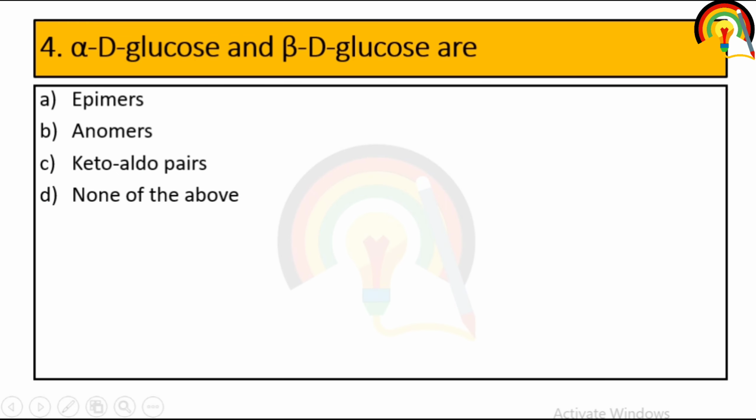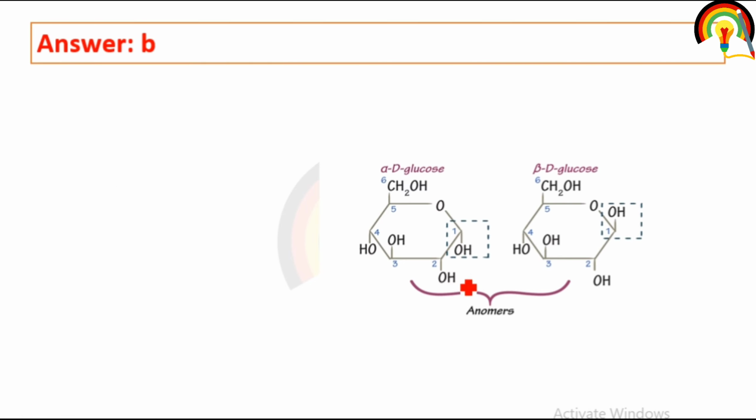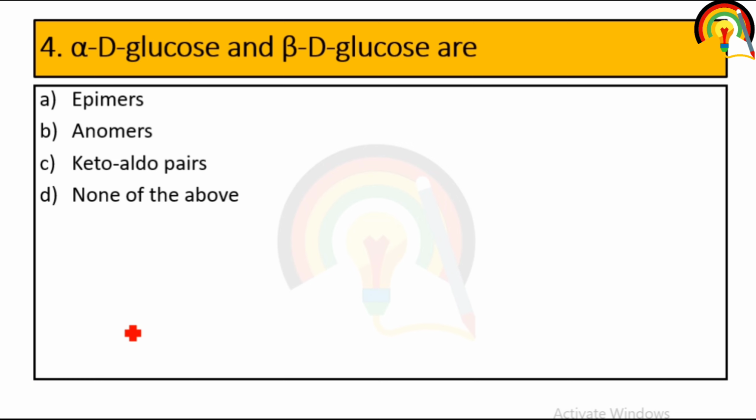Next question is, alpha D-glucose and beta D-glucose are. So in alpha D-glucose, alpha is when OH is present on the below side, and when OH is present on the above side, that is called beta. This is carbon number first, this is also carbon number first, but in this case OH is present below, that's why it's called alpha. If there is a difference in the position, that OH is present below or above, then they differentiate alpha and beta configuration. So alpha D-glucose and beta D-glucose are anomers.